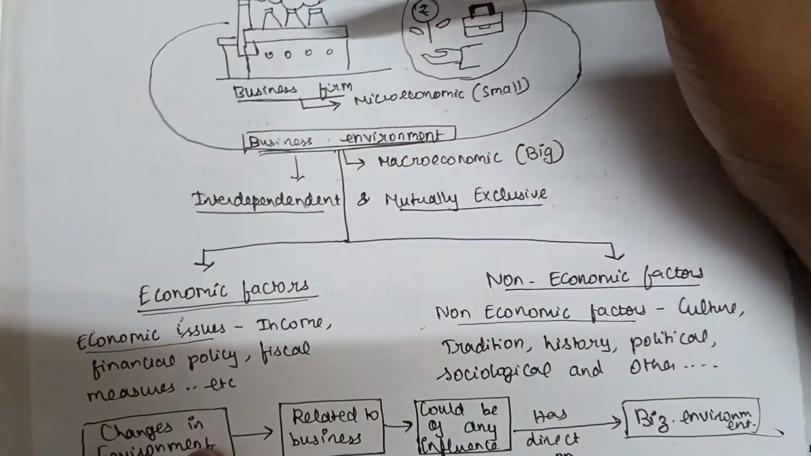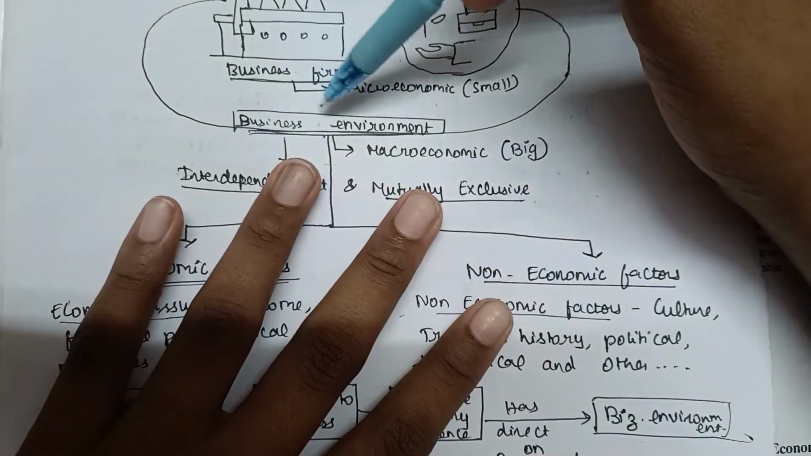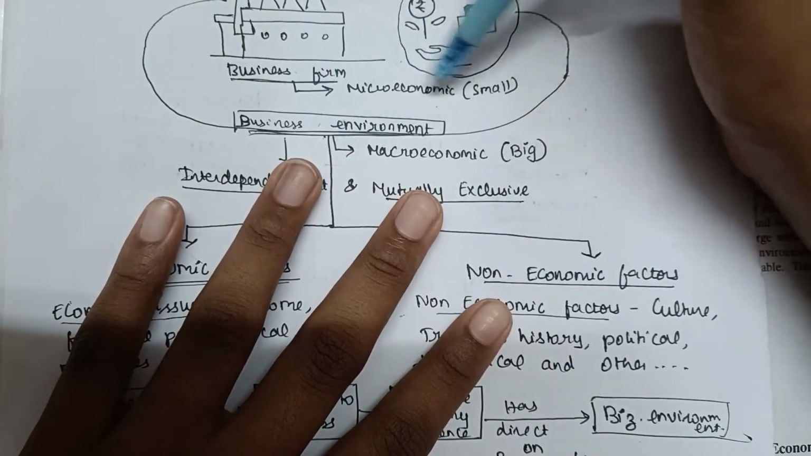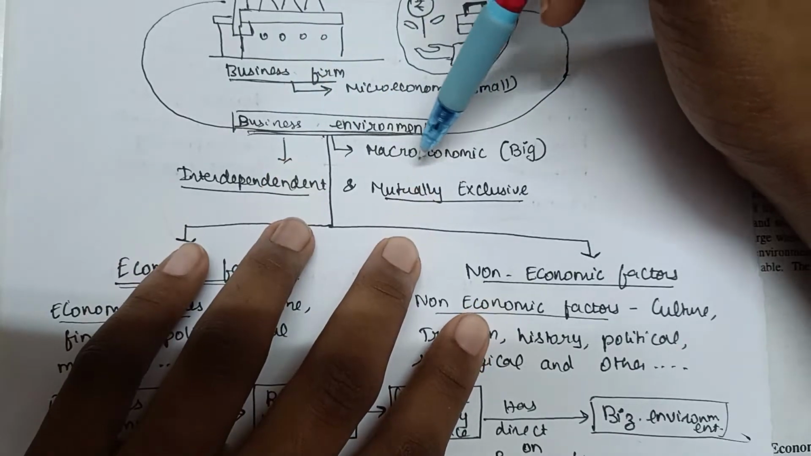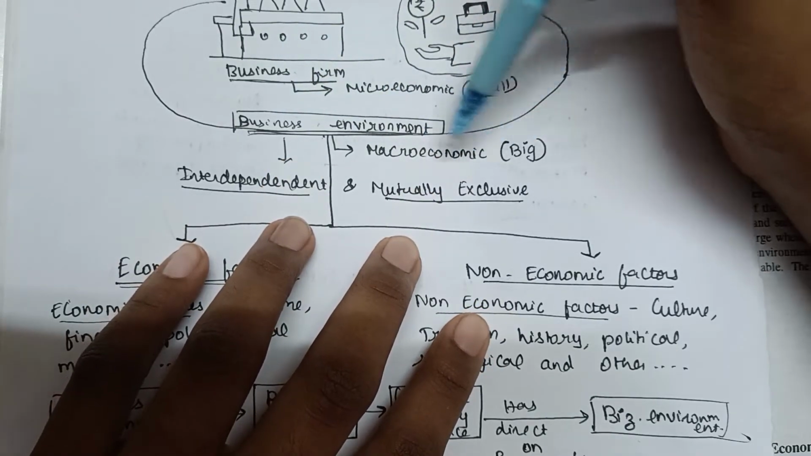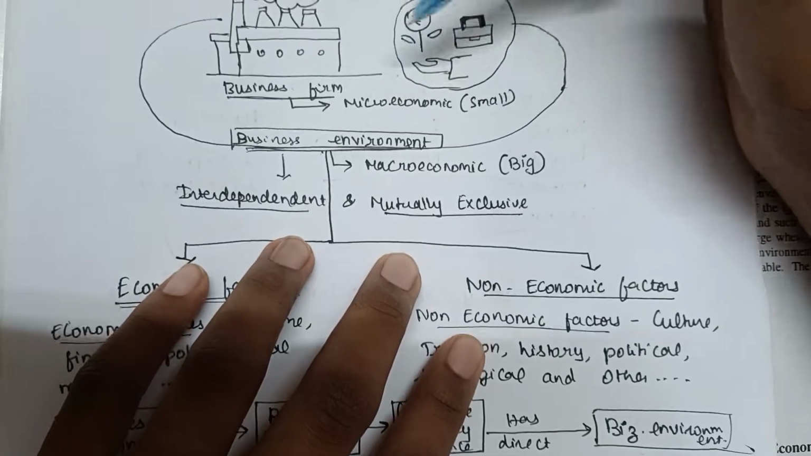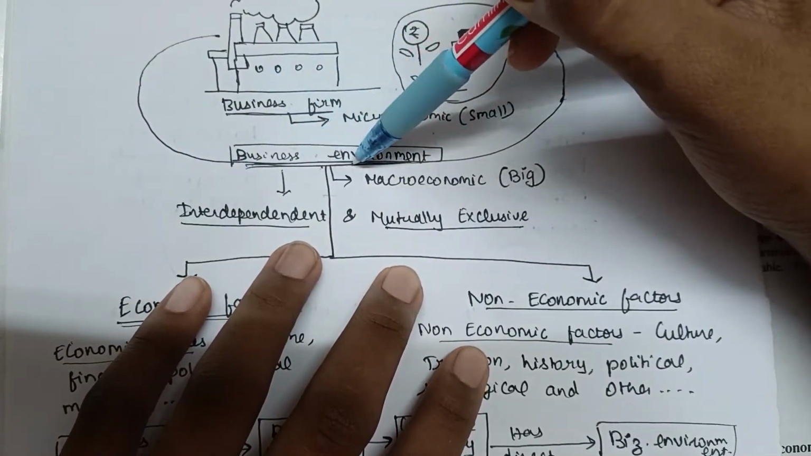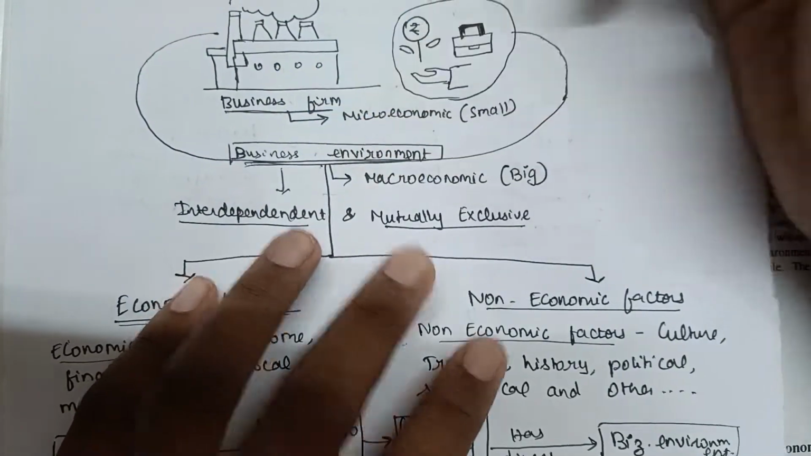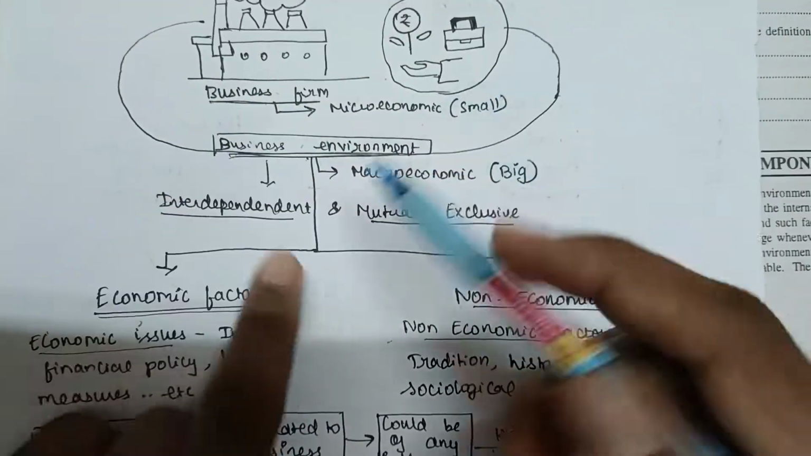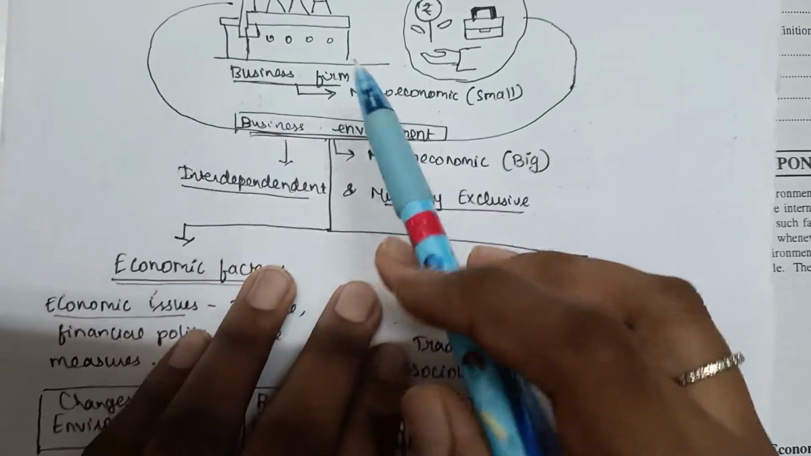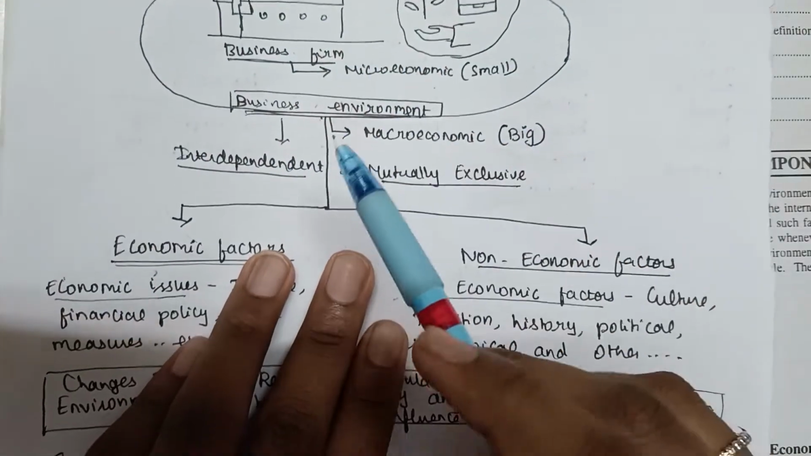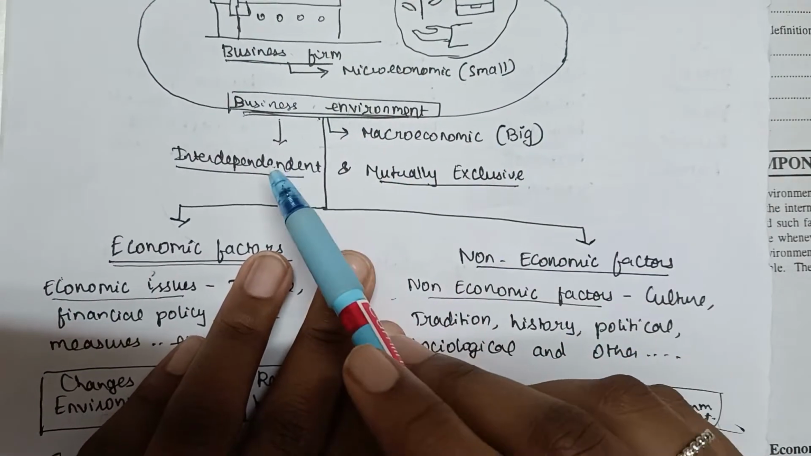Okay, so what we are saying is a business firm is just a small unit, a microeconomic unit of a business environment, because the business environment itself is macroeconomic, which means big. Macro means big, micro means small, like we all know. So business environment is a bigger term, while business firms are smaller terms, and the business environment actually influences the firms. That's why I did the small drawing so that you can understand it better.